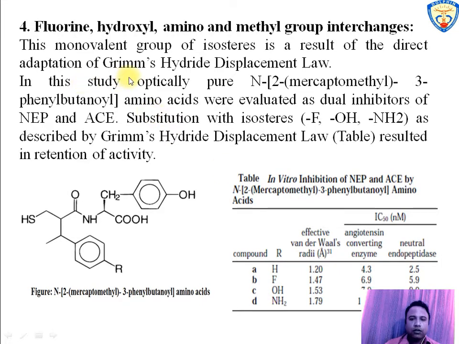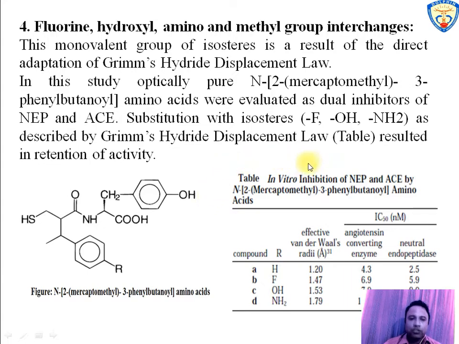The next is fluorine, hydroxyl, amino and methyl group interchange. N2-mercaptomethyl 3-phenyl butanoyl amino acids were evaluated as inhibitors for NEP, that is neutral endopeptidase, and ACE, that is angiotensin converting enzyme, whose inactivation by these inhibitors results in diuretic and natriuretic effect.